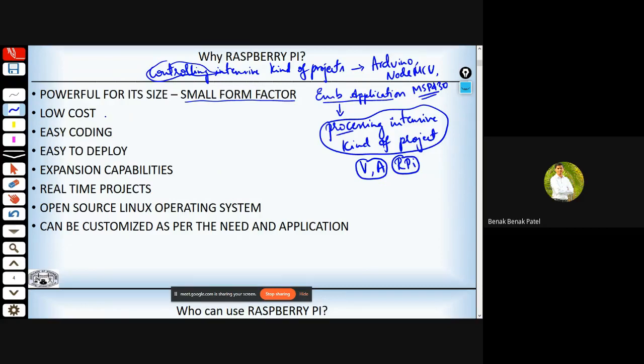Okay, so followed by, it's very low cost. The Raspberry Pi is low cost, and that too Raspberry Pi 4, which has 8 GB RAM, is available at an affordable cost of $75. So think over 8 GB, the entire PC works at a RAM of 8 GB, and it's available only at $75. And here, ease of coding, and this ease of coding is because of Python.